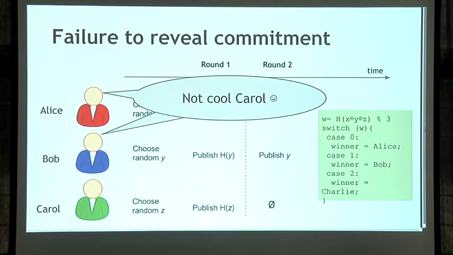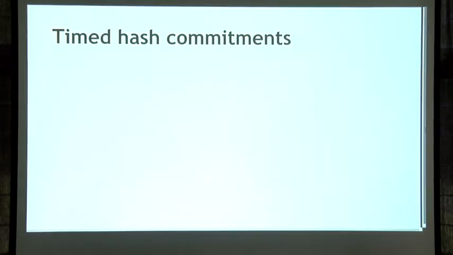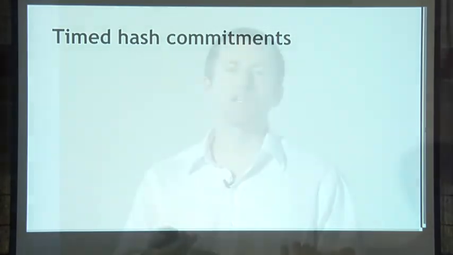So by itself, this protocol doesn't really work if any of the participants are malicious, because whoever the last party is to reveal what their random number is can just refuse to do so if it's going to make them lose. So what we'd like is a scheme to publish a commitment that we have to reveal within some certain time. And Bitcoin is going to provide a really cool means for us to do that.